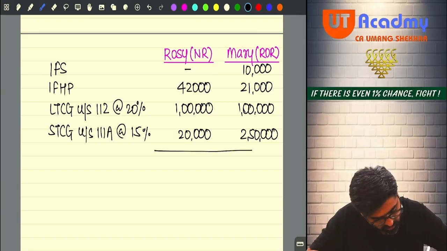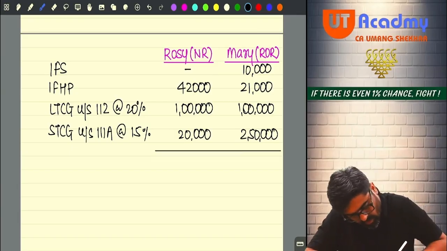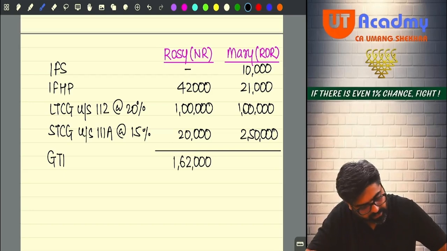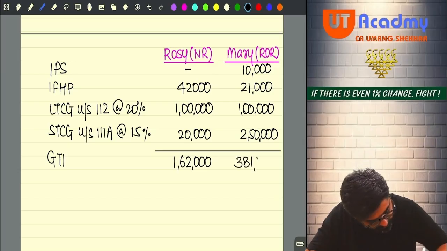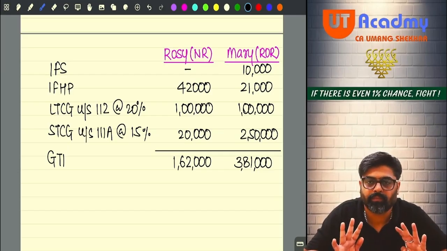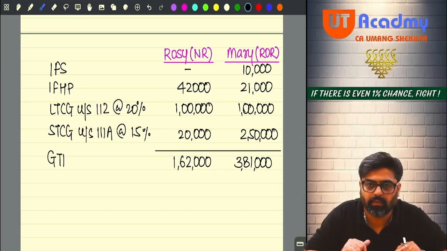Now do one thing. We'll total. You are going to get GTI, gross total income. First case it will be 1,62,000. Second case it will be 10,000 plus 21,000 plus 1 lakh plus 2,50,000. It will give you 3,81,000. So far no problem. It's simple.